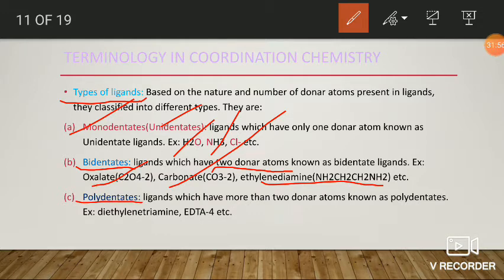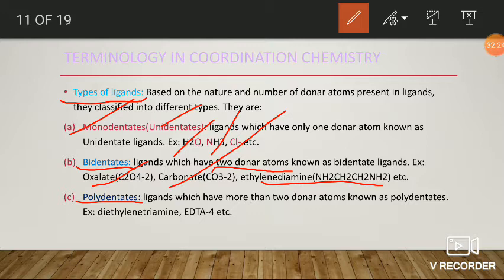Polydentates. Polydentates are the ligands which have more than two donor atoms. That is, the denticity is more than 2. If denticity is 1, that is, they have one donor atom, that is monodentate. If denticity is 2, they have two donor atoms, and they are known as bidentates. If denticity is more than 2, they may be tri or tetra or whatever it may be.